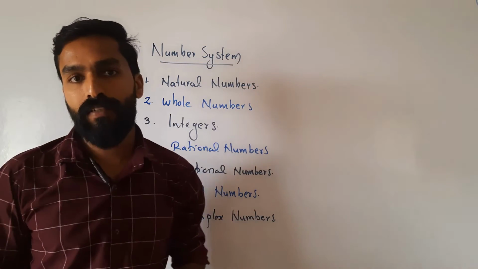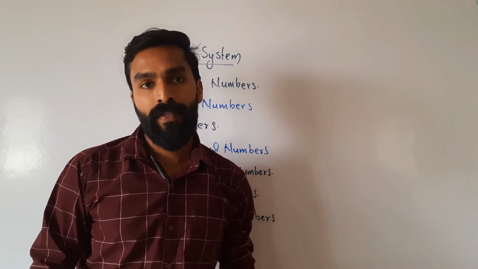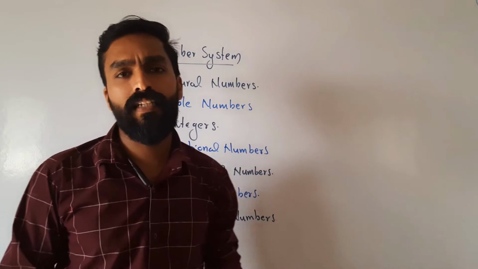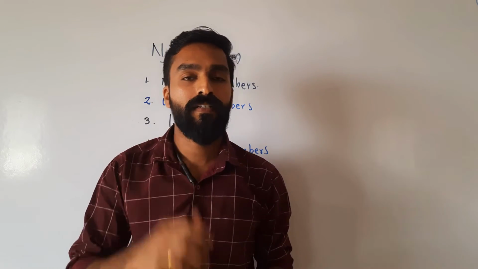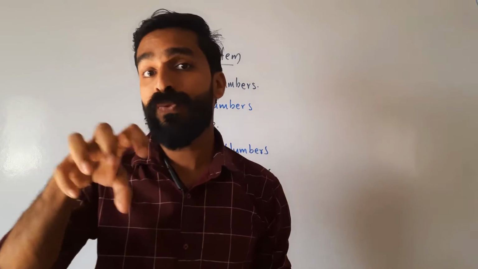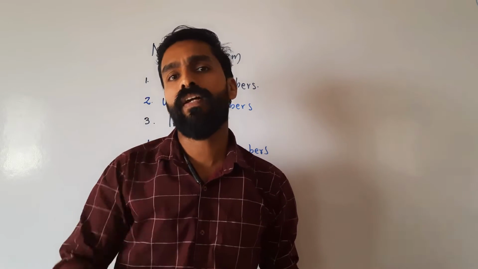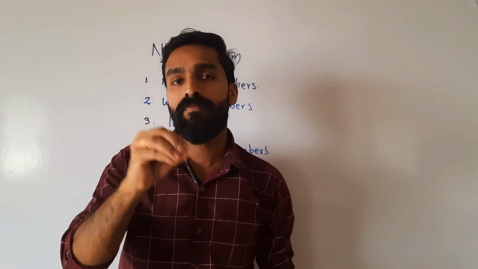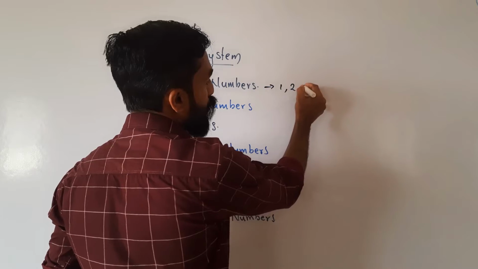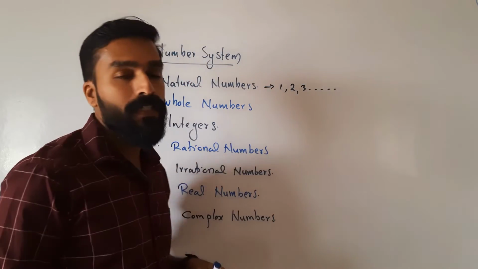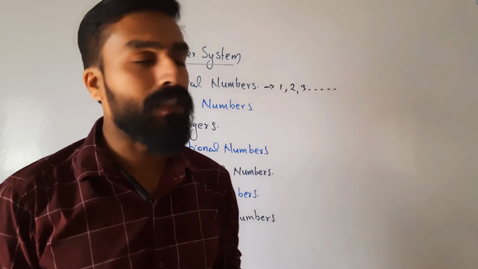What are the natural numbers? Which collection of numbers will come in the natural number system? Natural numbers are generally the counting numbers in mathematics. If you are getting some objects, we count them like 1, 2, 3, etc. Only these numbers come in the natural number collection, counting numbers only. That means natural numbers are 1, 2, 3, etc. They are the counting numbers in mathematics.